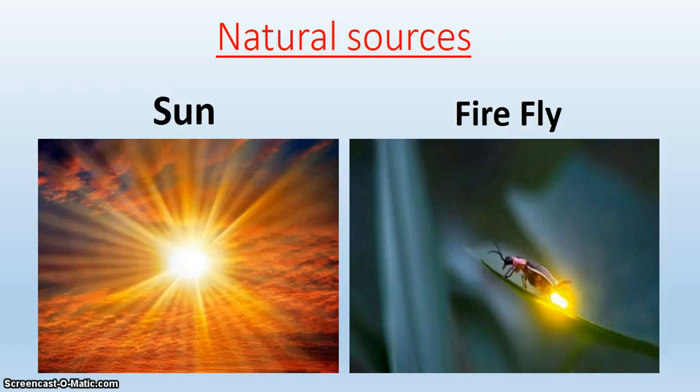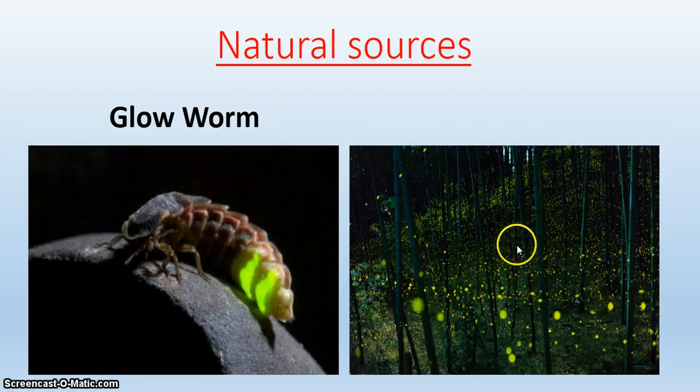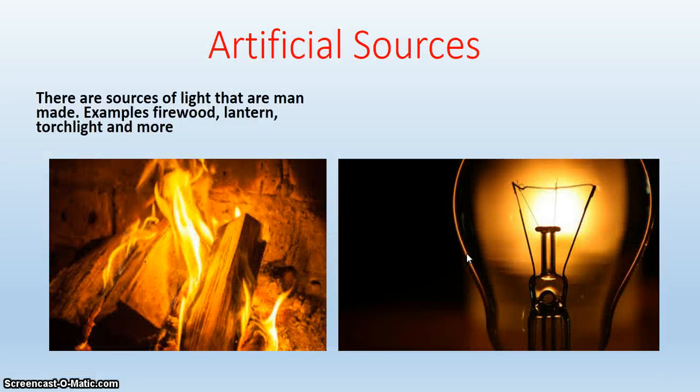So here are some images to illustrate what I said. We have the sun, then the firefly. They are all natural sources of light. And then we have the glowworm. Here we have a group of glowworms illuminating a certain area in the night. So you can see the image here. I think it's very interesting to watch. Let's go on to artificial sources. These are sources of light that are man-made.